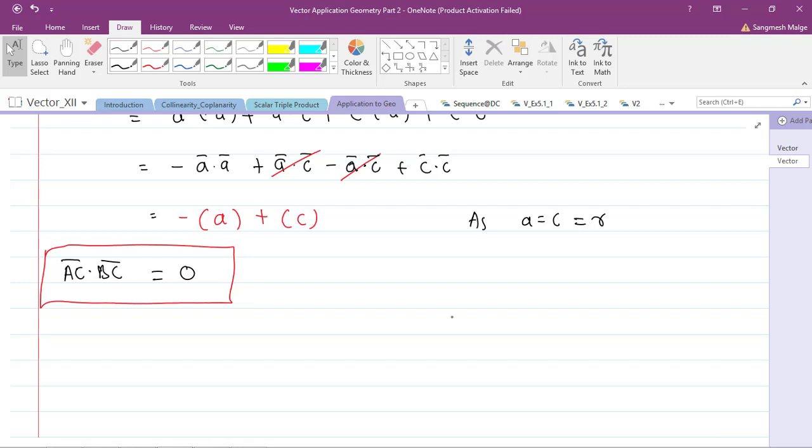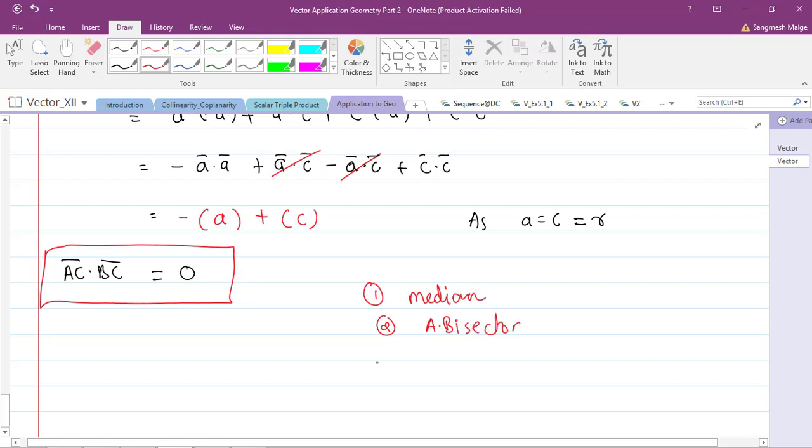So the first one was the median. The second one was the angle bisector. The third one was the altitudes. The fourth one was the trapezium medians.